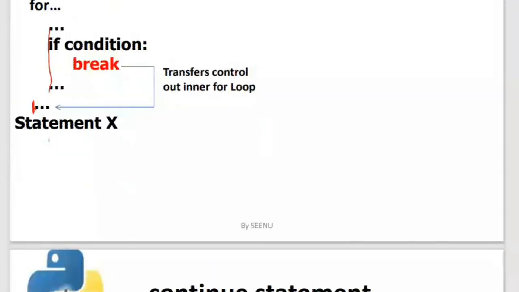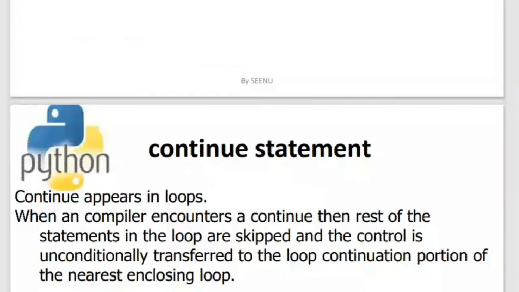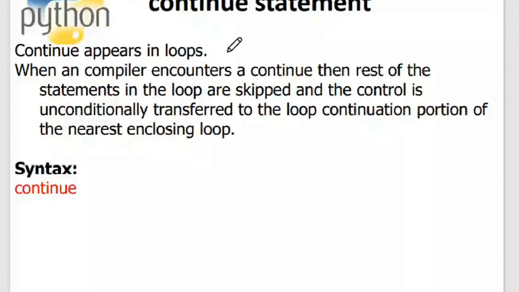Next is the continue statement. The continue statement also appears in a loop. When a compiler encounters a continue, the rest of the statements in the loop are skipped, and the control is unconditionally transferred to the loop continuation portion of the nearest enclosing loop. I'll explain it, don't worry about the definition. The syntax is continue, all letters lowercase, and there is no semicolon. You will simply use continue.